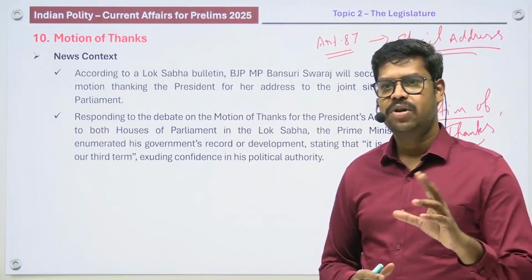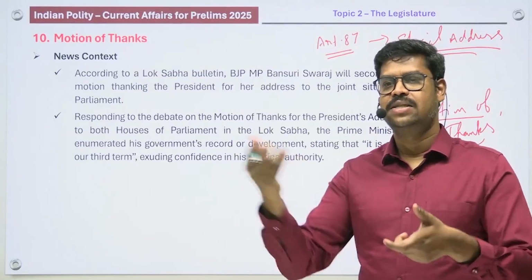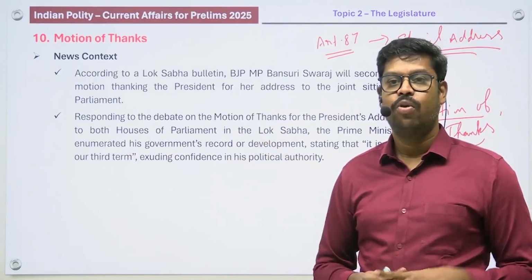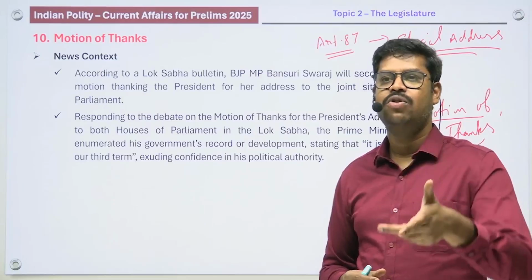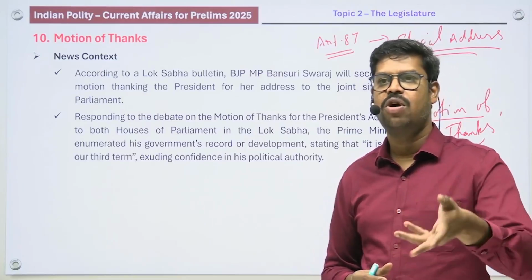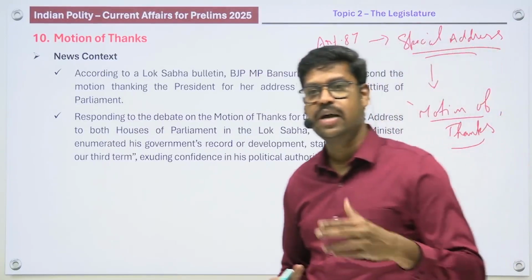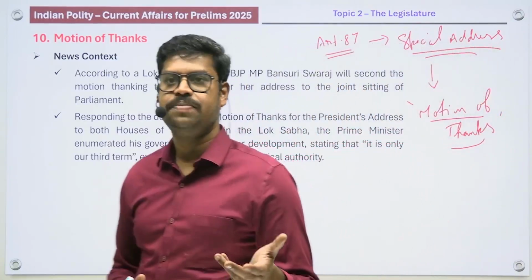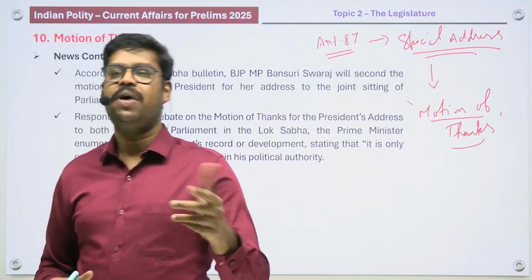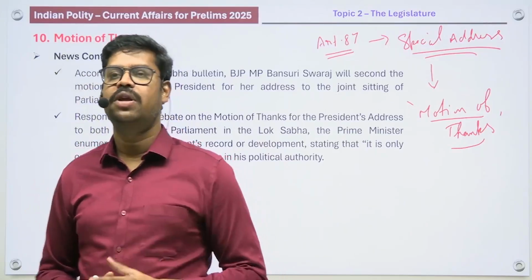While the government will try to pass this motion, as the president has made the speech, the opposition will try to bring in an amendment to this particular motion. So this time also the Congress tried to bring in, and the other opposition parties tried to bring in some amendment. Amendment means they are not agreeing to what the president said. So while the government would try to pass it as it is, the opposition will try to bring an amendment.